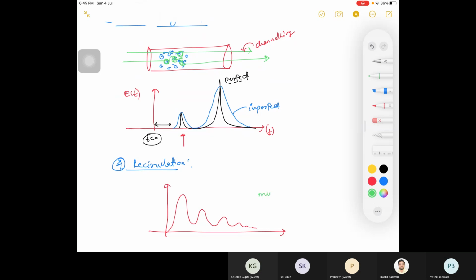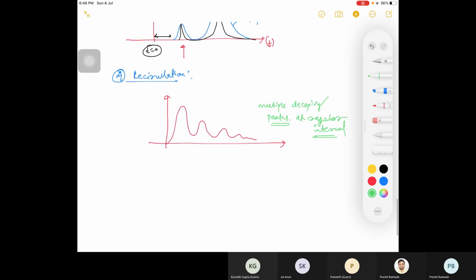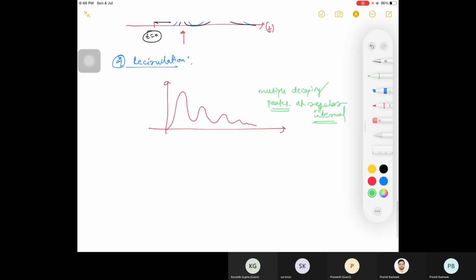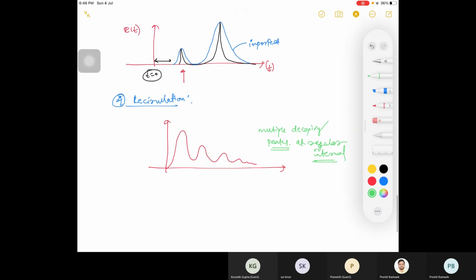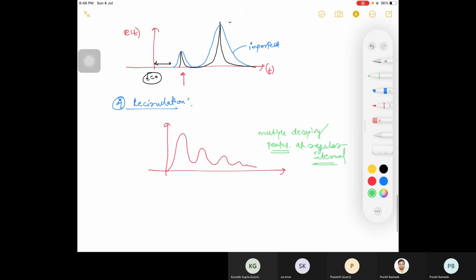Recirculation: multiple decaying peaks at regular interval. Multiple decaying peaks at regular interval. Okay.